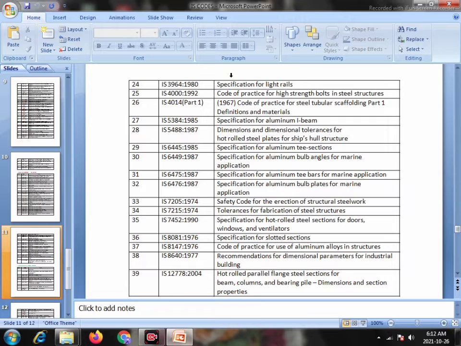29. IS 6445 1985, specification for aluminium T section. Serial number 30. IS 6449 1987, specification for aluminium bulb angles for marine application. 31. IS 6475 1987, specification of aluminium T-bars for marine application. Serial number 32. IS 6476 1987, specification for aluminium bulb plates for marine application.